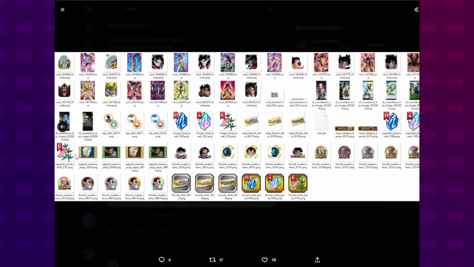We got the LINE CPK. We got some support memories. So we got the Android 18. We got the Gohan and the kid, the Icarus here. That pretty much covers all of this. Oh, we got the tickets over here. We also have the Super Strike event renewal for the Vegeta. Yeah, the Vegeta Super Strike is here. Okay, so that covers the smaller images.